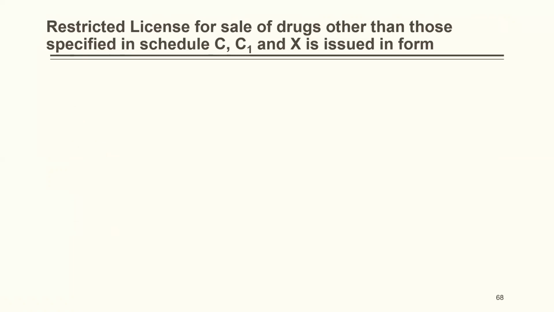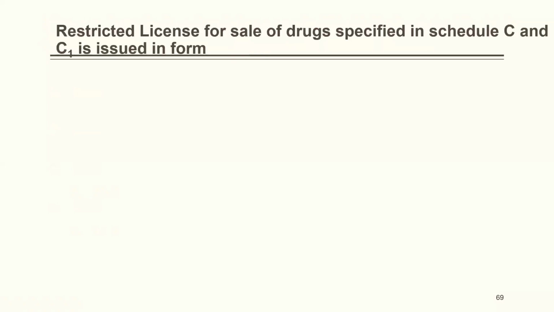Restricted license for sale of drugs other than those specified in Schedule C, C1 and X is issued in 20A, 21A, 20B, 21B. The correct answer is 20E. Restricted license for sale of drugs specified in Schedule C and C1 is issued in 20A, 21A, 20B, and 21B. The correct answer is 21A.